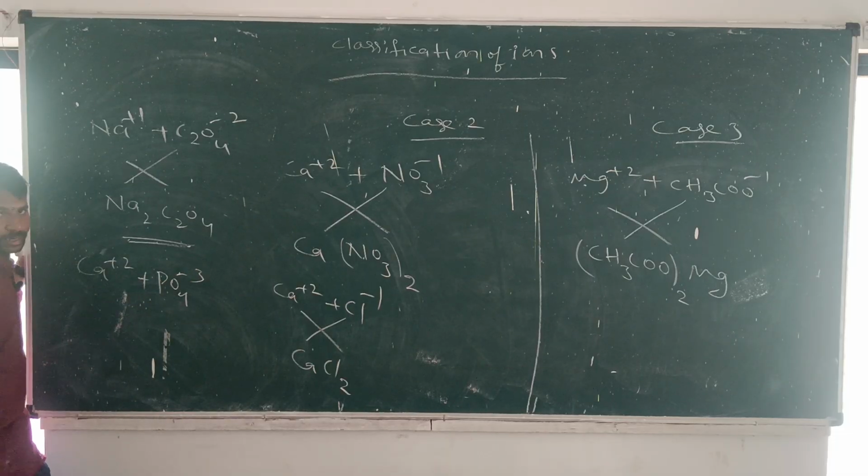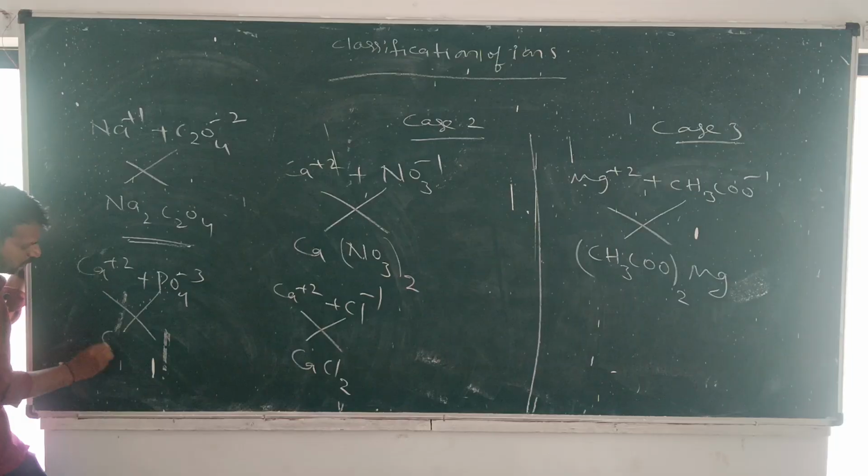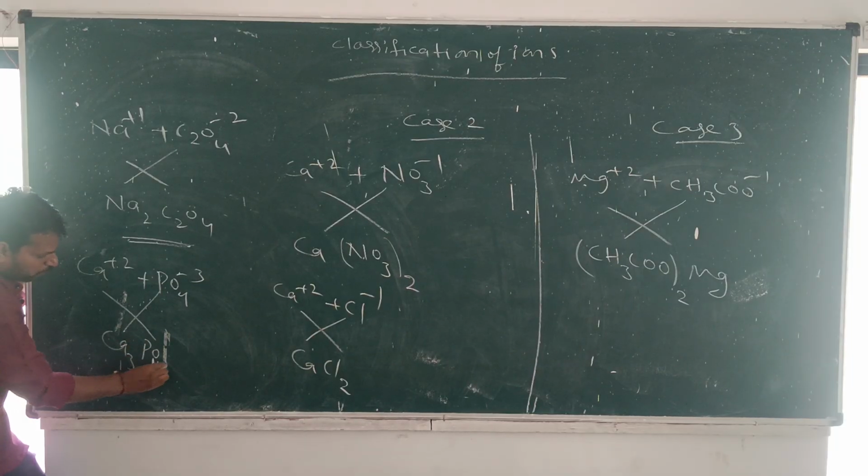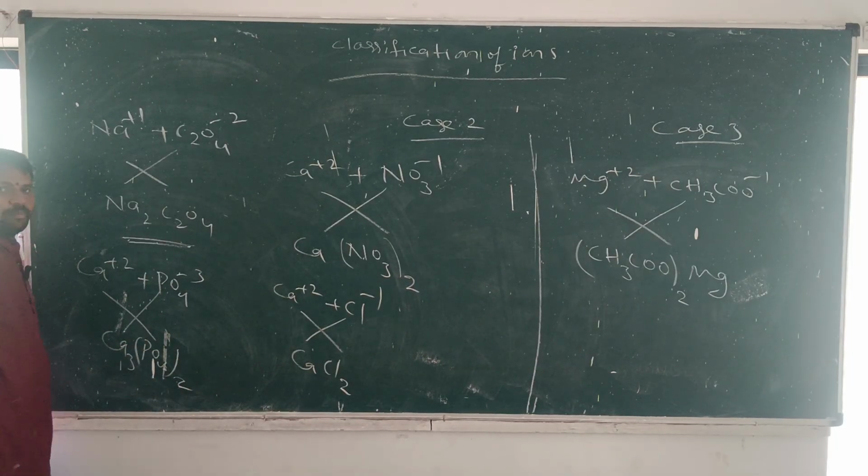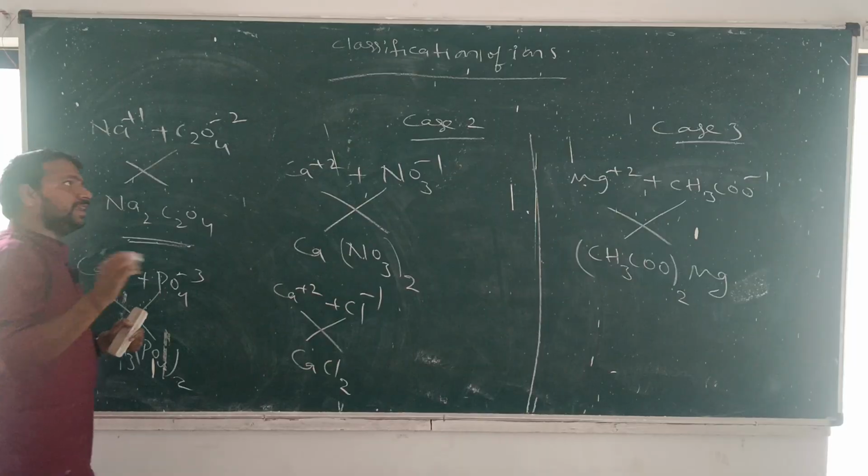Now calcium phosphate: Ca plus 2 and PO4 minus 3. We have to crisscross it. The 3 comes this side, so Ca3 and PO4 taken twice, Ca3(PO4)2. Calcium phosphate. Like this we can write any formula.